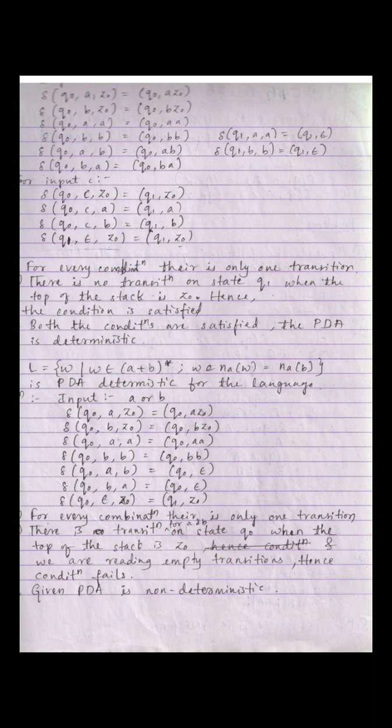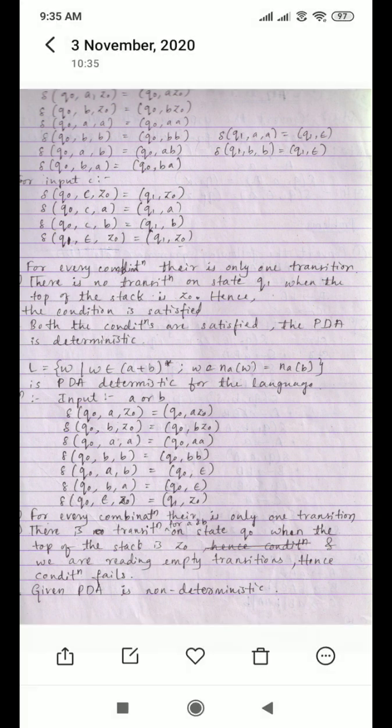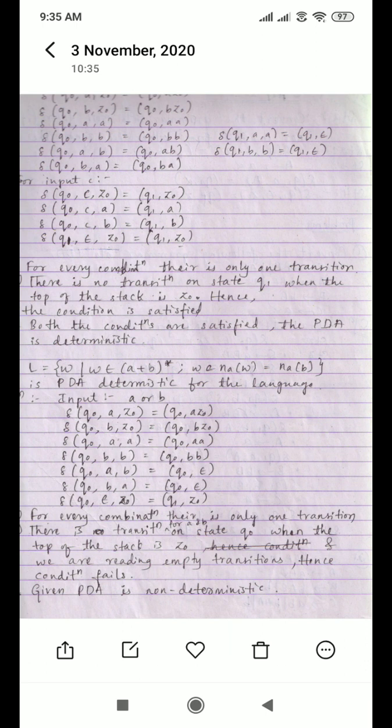There should not be any transition, but here there is a transition, hence the second condition is not satisfied, hence the given PDA is non-deterministic. Okay, so this is about deterministic and non-deterministic PDA. So if any one condition fails, then we can say that it is non-deterministic.